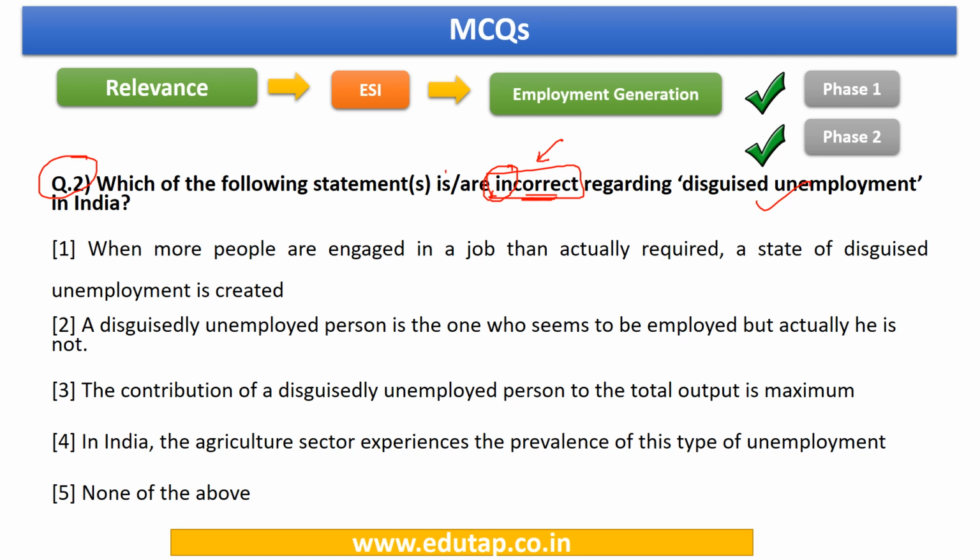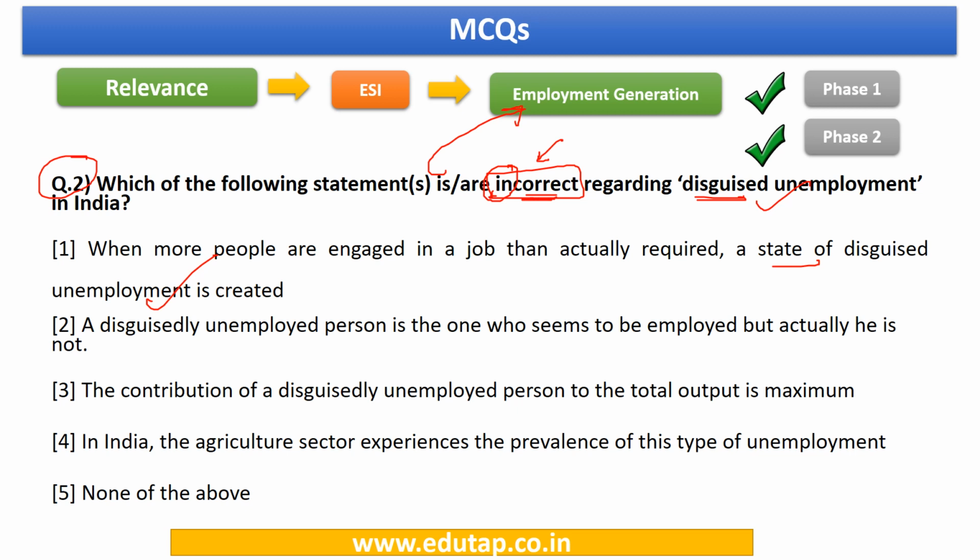Now this question can be linked to the unemployment topic, the employment generation topic rather, that is present in our syllabus. So here you can see the options. Let us go through the statements one by one. It is regarding disguised unemployment. So when more people are engaged in a job than actually required, a state of disguised unemployment is created. Yes, this is correct. We shall have a look at what is disguised unemployment, and then you would be able to appreciate this question better.